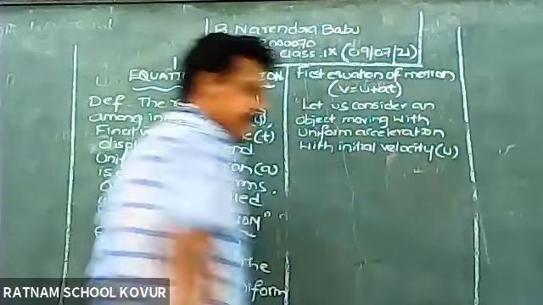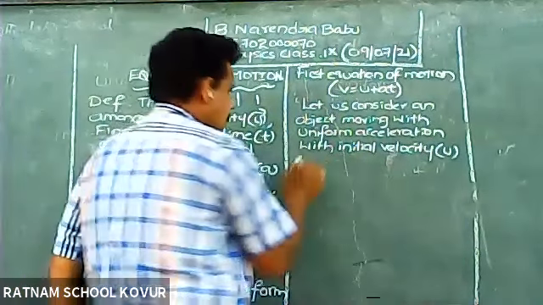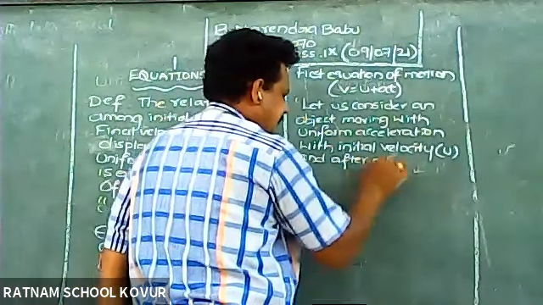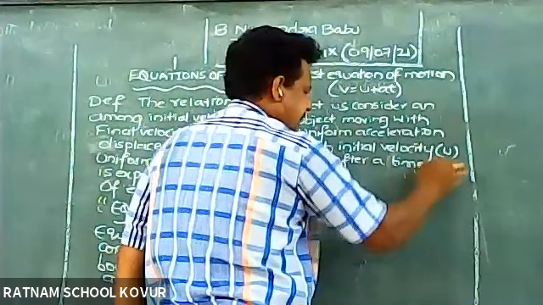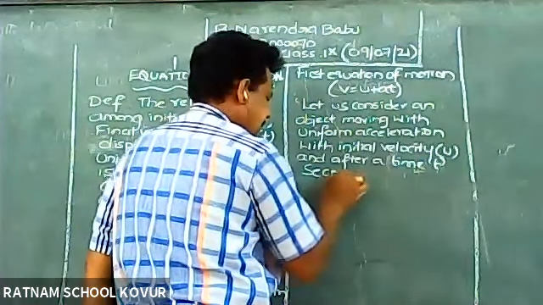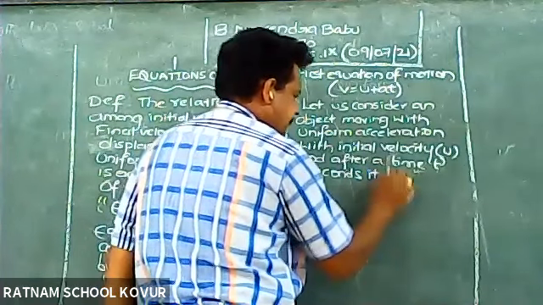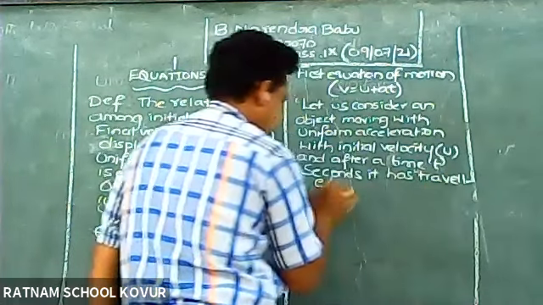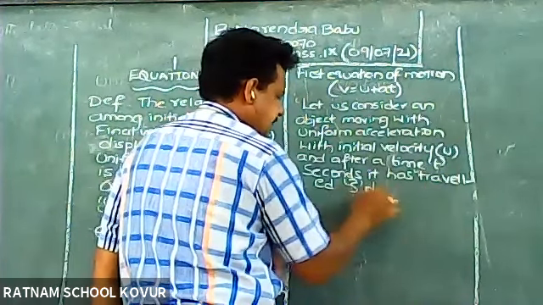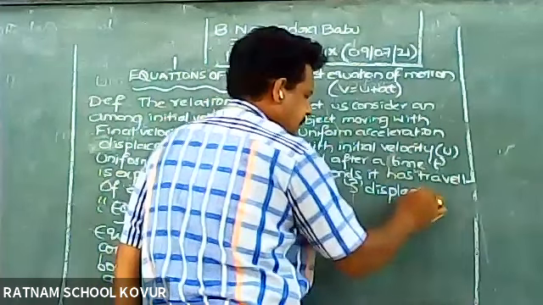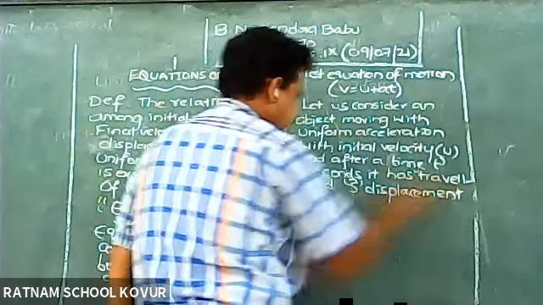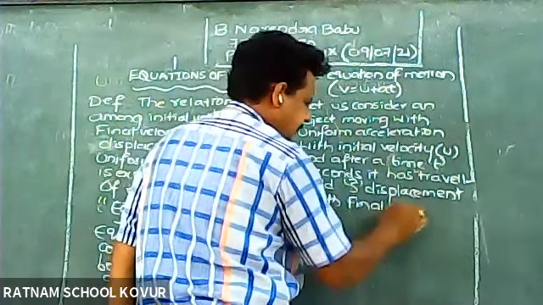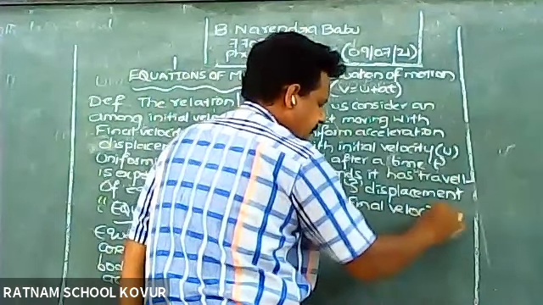It is moving with initial velocity u, and after a time t seconds, it has traveled displacement s, with final velocity v.